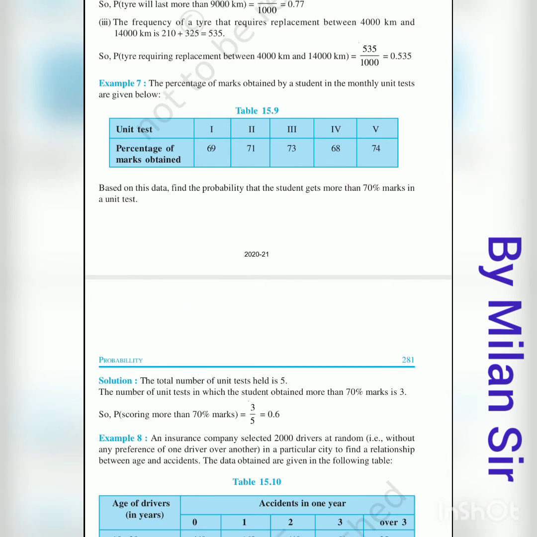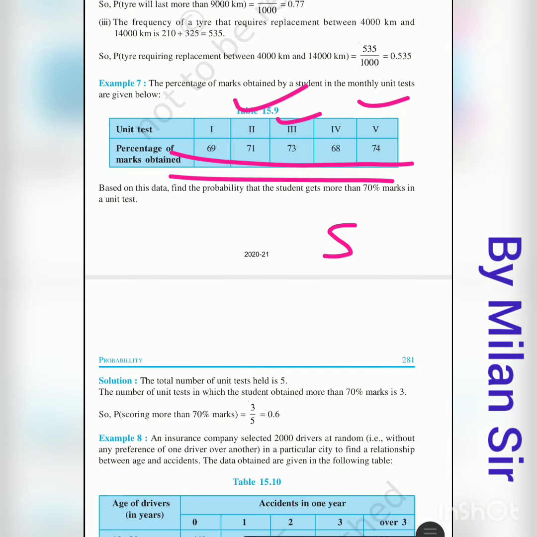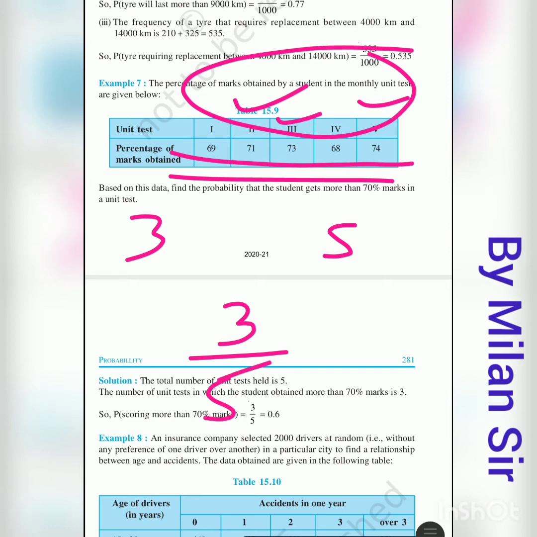Total outcomes is 5, and in that, 3 times he gets marks more than 70 percent. So this 3 becomes our favorable outcomes. So probability is 3 by 5. We can put it as it is, 3 by 5, otherwise we can write the answer in decimal. If we divide 3 by 5, we get 0.6.